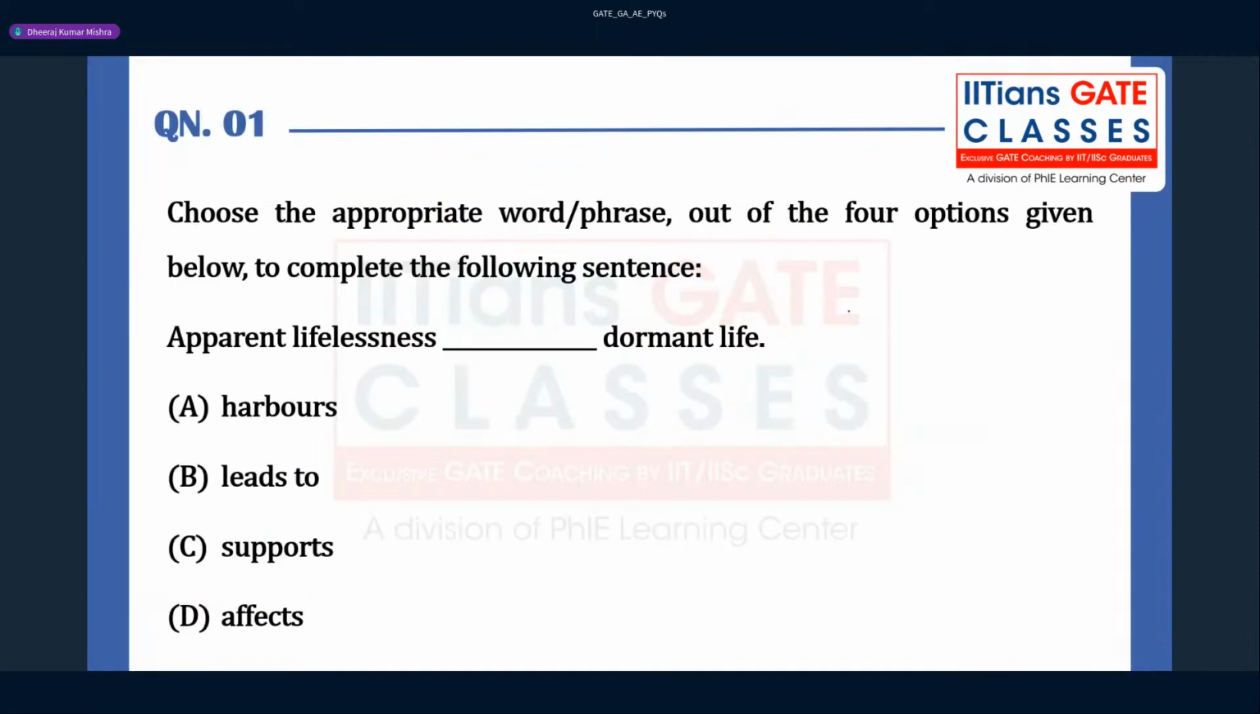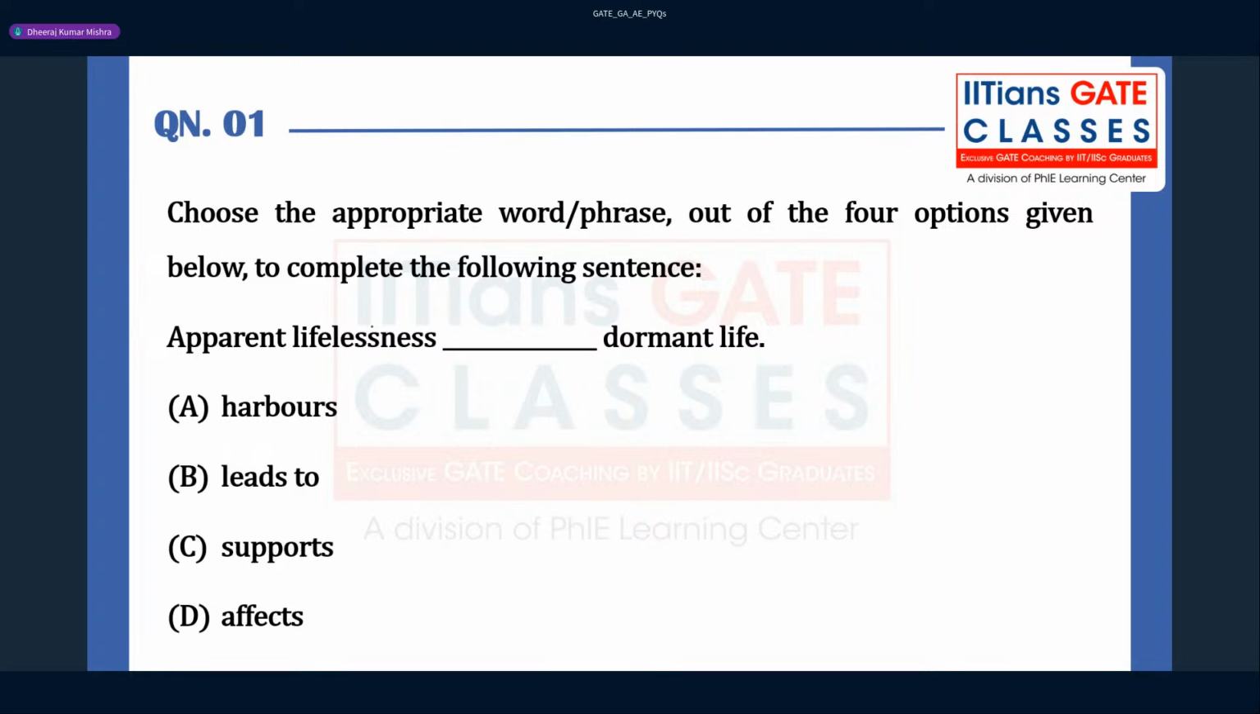Let us read the question first. Choose the appropriate word or phrase out of 4 options given below to complete the following sentence. You guys can also put your answer in the chat box. Hi Aditya, good evening. The question here is: apparent lifelessness dash dormant life.